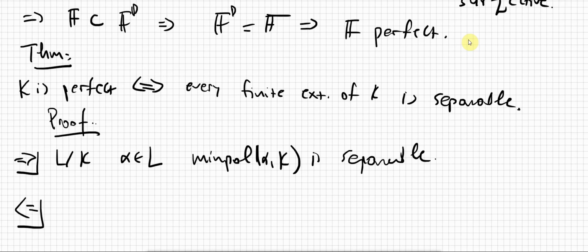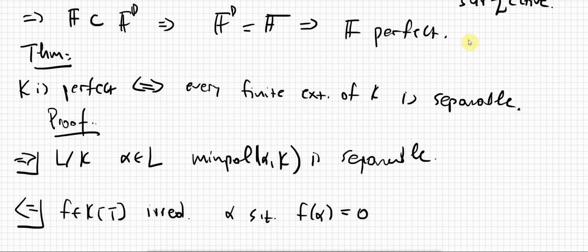And if we want to go in the other direction, let's assume that every finite extension is separable, and we want to show that k is perfect. So let f be an irreducible polynomial with coefficients in k. We know that we can find some alpha such that f(alpha) is going to be 0. Alpha is going to live in some splitting field, right? And then the trick is to consider k(alpha) over k.